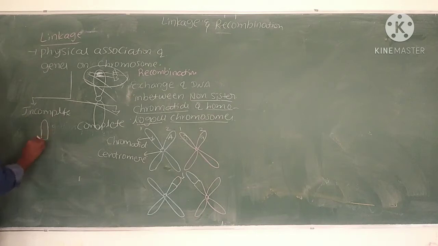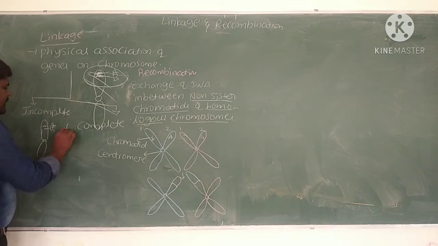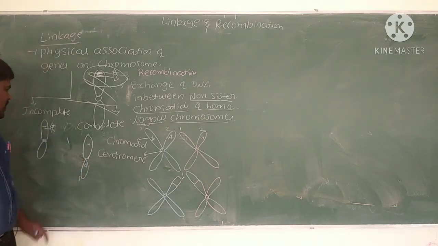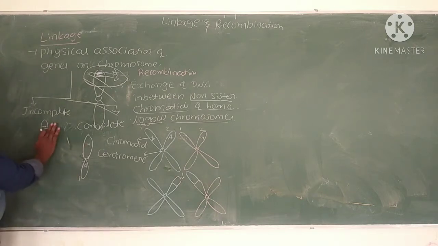See here, A and B are very close to each other. They avoid the recombination. Then in complete linkage, there is a little bit of distance in between.